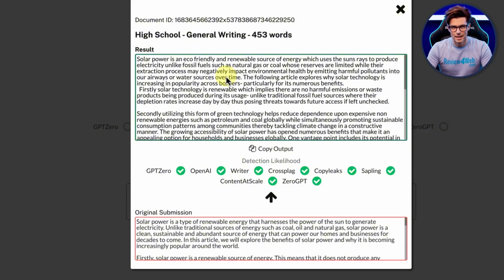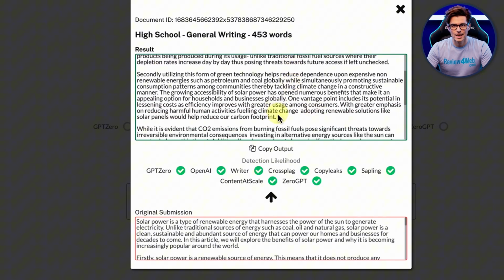Well, one thing I can say there is that is an extremely long sentence, and it needs to have some kind of a comma in there, otherwise we're going to collapse when we read it out. The following article explores why solar technology is increasing in popularity across borders, particularly for its numerous benefits. Nothing wrong with that. So it seems to have done okay. I can see that there's full stops there as well, so that's all right.